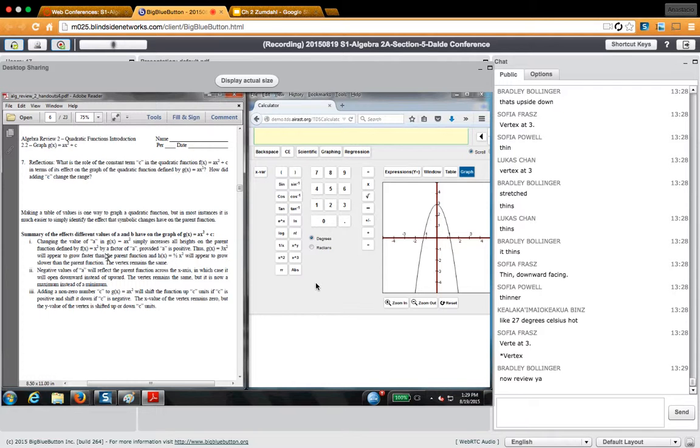So basically they're saying compare it to the regular parabola x squared, and if you increase the a, it increases the height of it, which I like to think of as vertically stretching it by the factor of a, provided that a is positive. Thus g of x equals 3x squared will grow faster than the parent function 1/2 x squared. So basically they're comparing 3x squared to 1/2 x squared, and one grows faster and one doesn't grow as fast, so this one's short and fat. Cool?